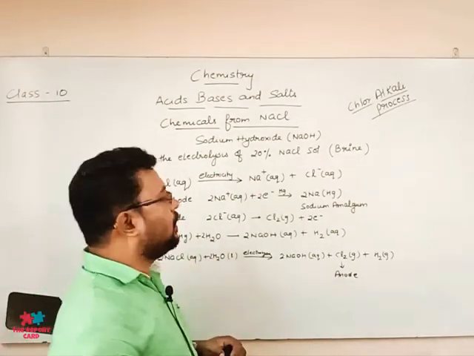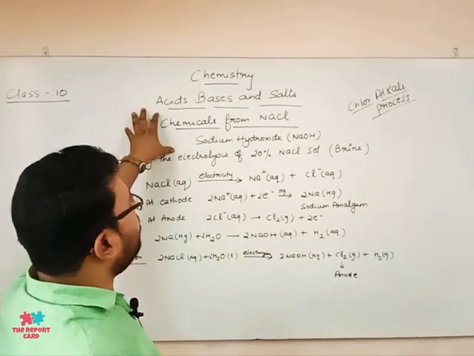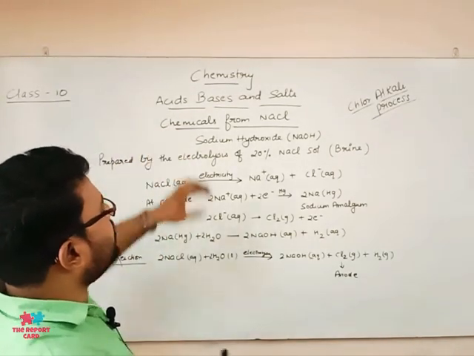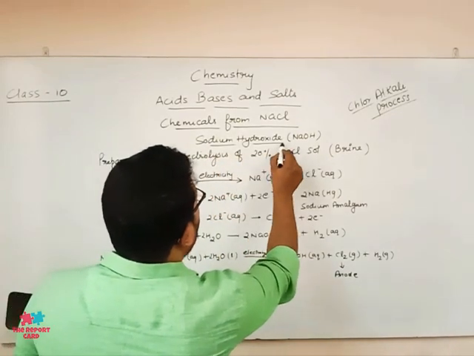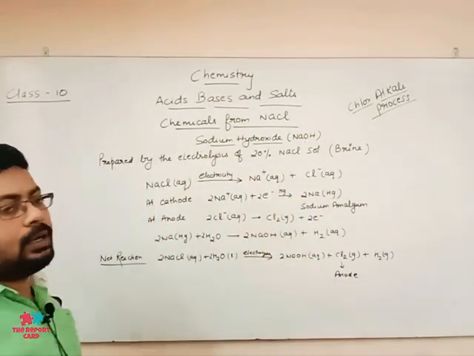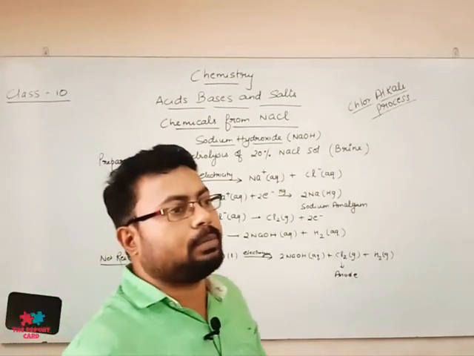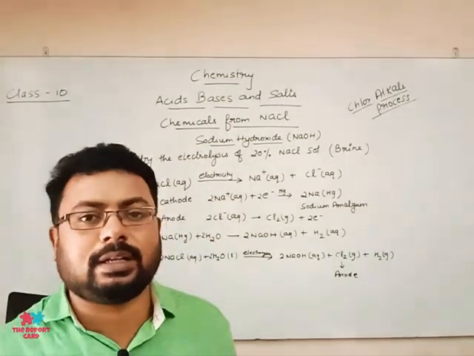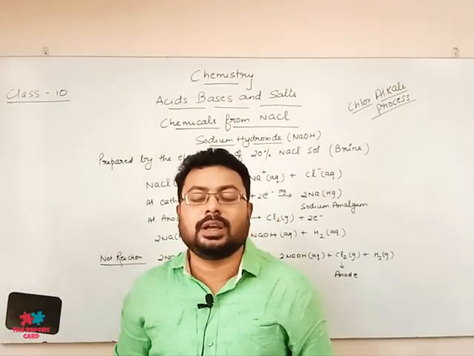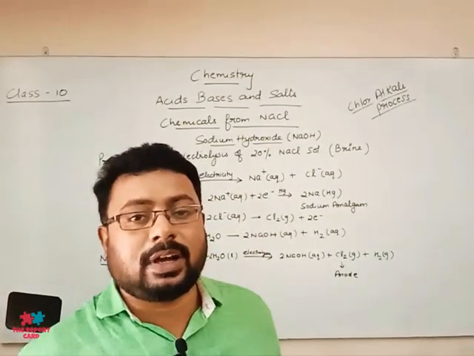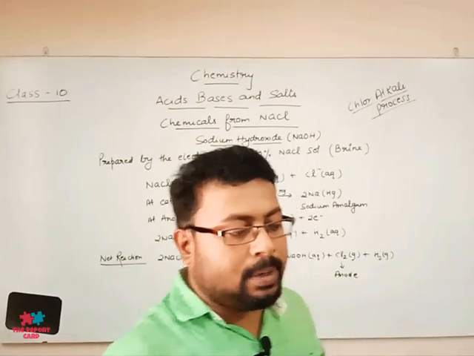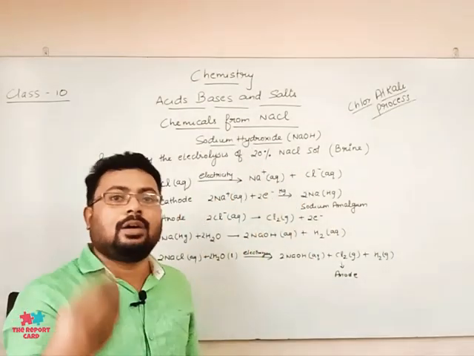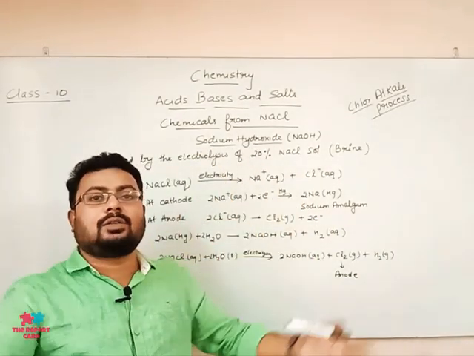NaCl. Right. So the very first chemical that I am going to talk about is sodium hydroxide. It is very important because sodium hydroxide is used in the textile industry. It is used in the manufacture of soap. Similarly, it is used in the descaling of boilers.